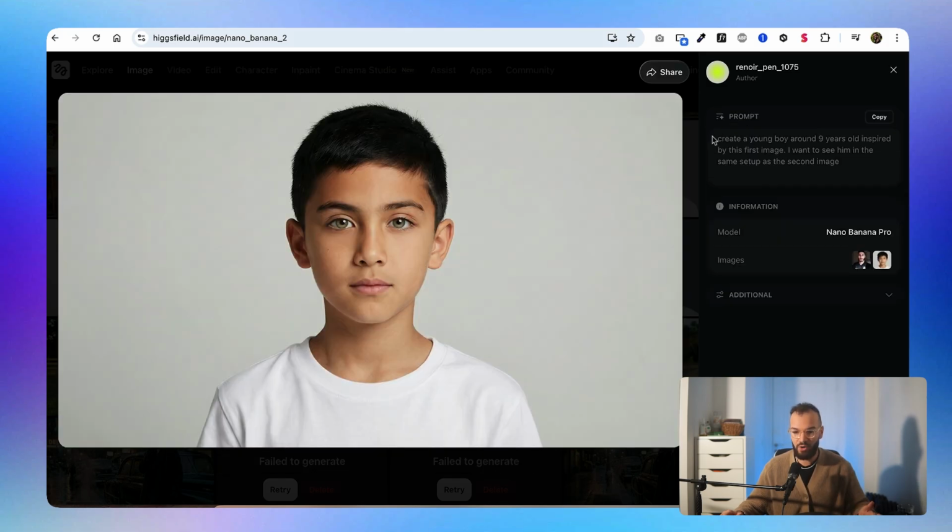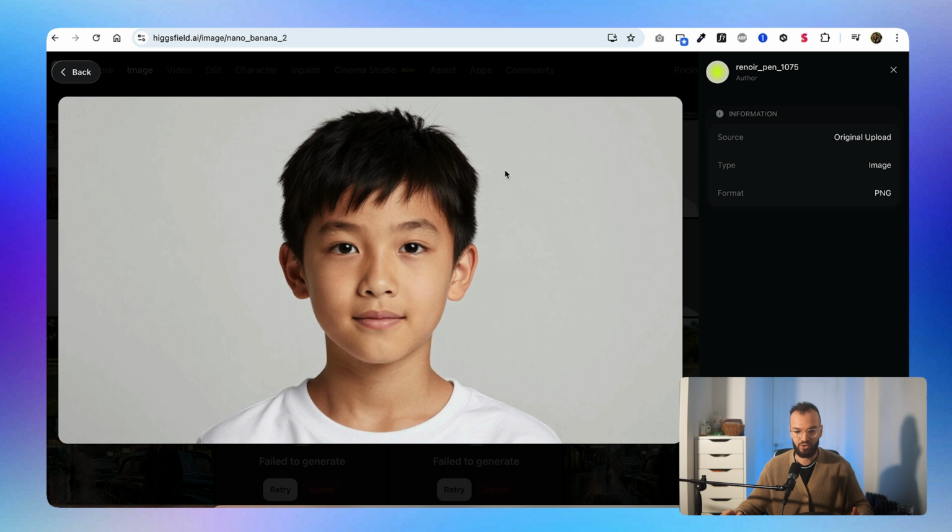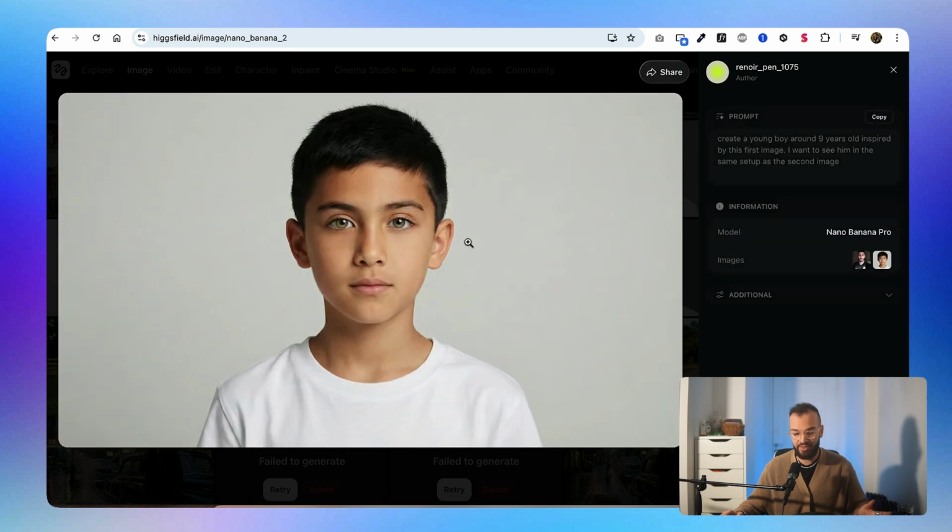I just said, create a young boy around 9 years old inspired by his first image, and I want to see him with the same setup as the second image. So I gave him the second image, which was just a white background like this one, and I ended up with this image, which is exactly the one that I wanted, and I used it as a reference image for the rest of the scenes.